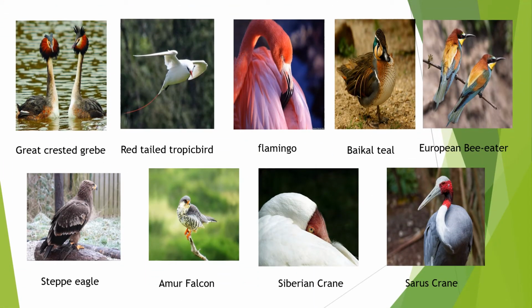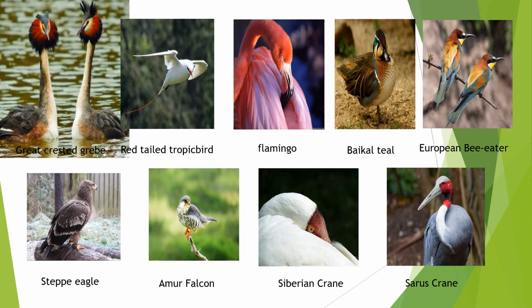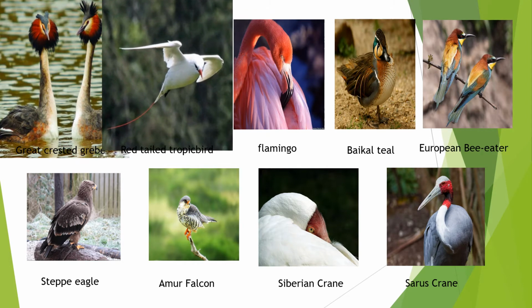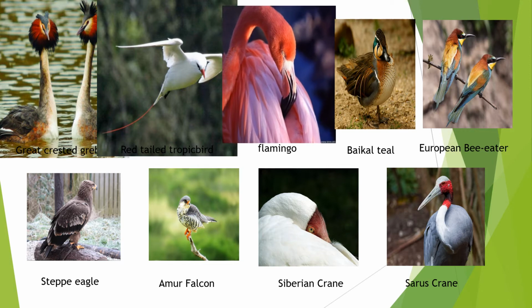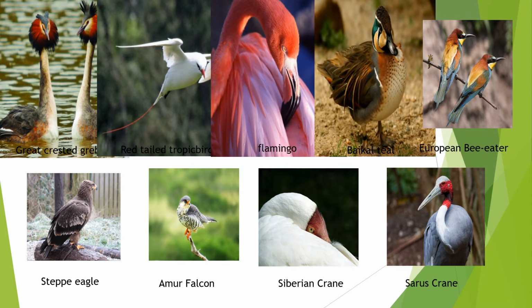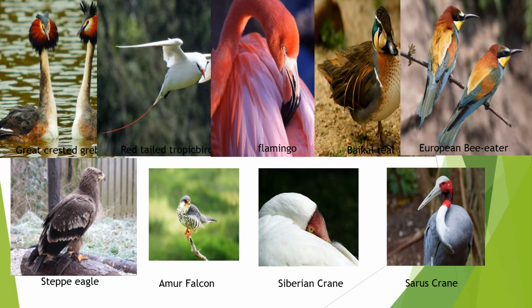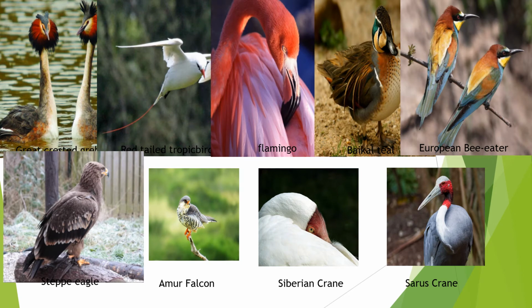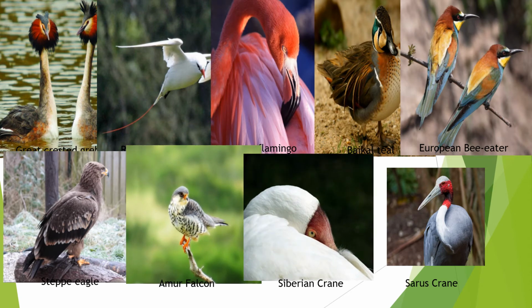Some of the migratory birds that travel to Pakistan, if you can see, this is great crested grebe, then red tail tropic bird, if you can see the tail which is red in color, flamingo, Baikal teal, European bee eater, steppe eagle, this is a falcon, Siberian crane.